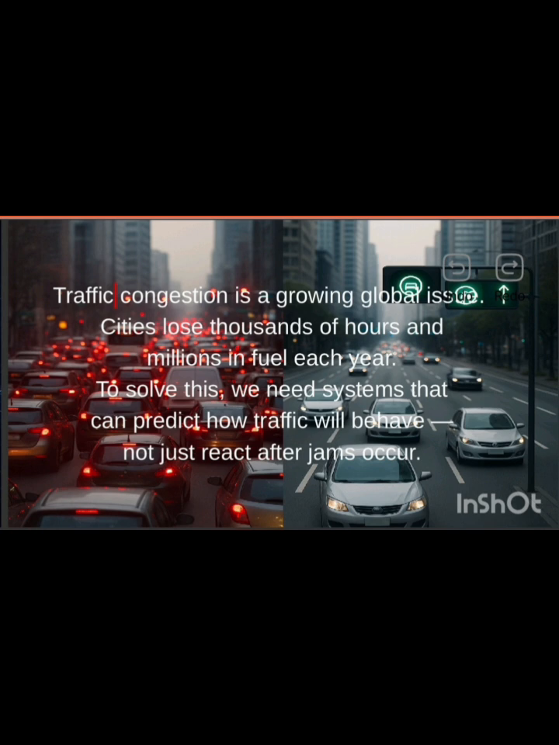Traffic congestion is a growing global issue. Cities lose thousands of cars and millions in fuel each year. To solve this, we need systems that can predict how traffic will behave, not just react after jams occur.